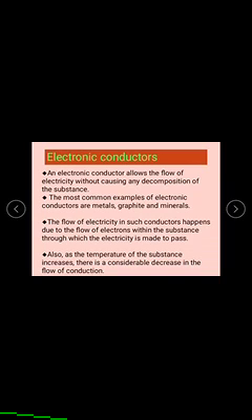The flow of electricity in such conductors happens due to the flow of electrons within the substance through which the electricity is made to pass.